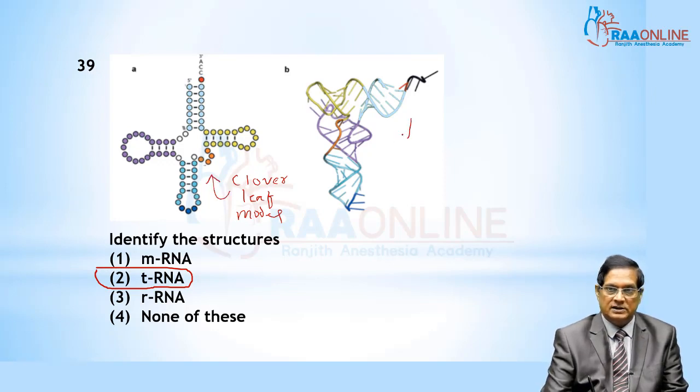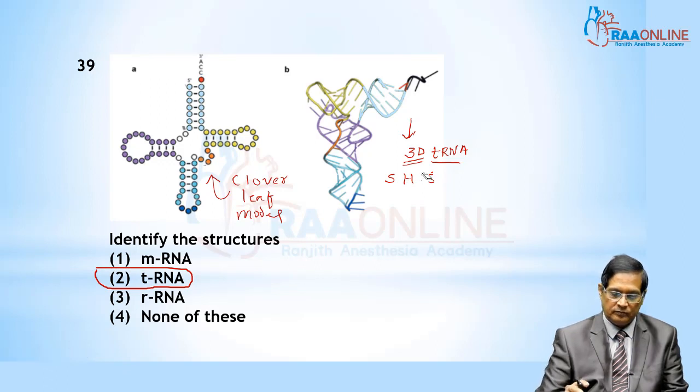Whereas this one is an inverted L-shaped structure, the 3D structure of tRNA. The inverted L shape, the 3D structure of transfer RNA, was given by S. H. Kim.